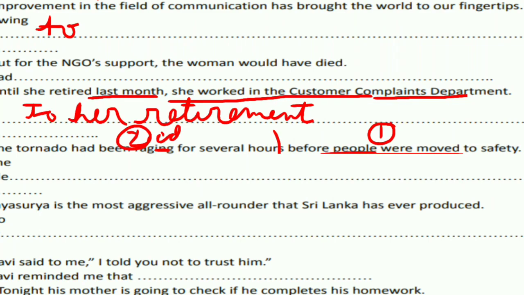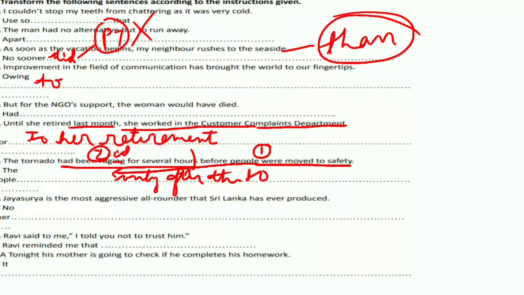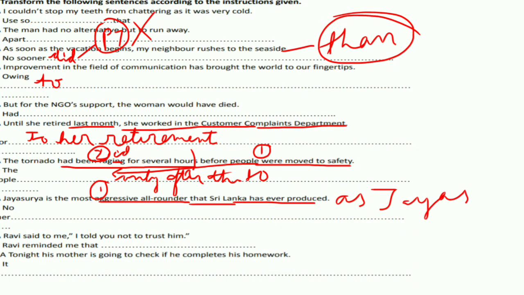If you don't understand, please do comment below. Okay. So the eighth number. Jaya Surya is the most aggressive all-rounder that Sri Lanka has ever produced. With these type of sentences, we know we have to use no other. So the first being no other aggressive all-rounder that Sri Lanka has ever produced as. After this, we'll use as Jaya Surya. No other aggressive all-rounder that Sri Lanka has ever produced as Jaya Surya.